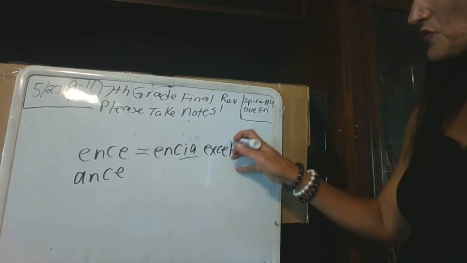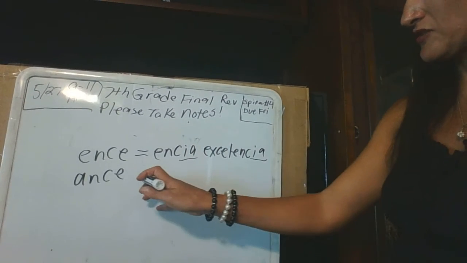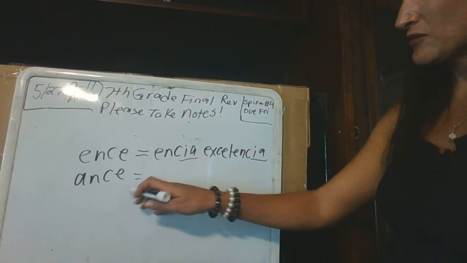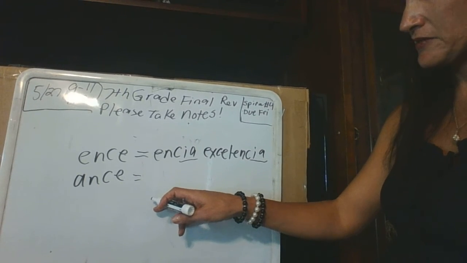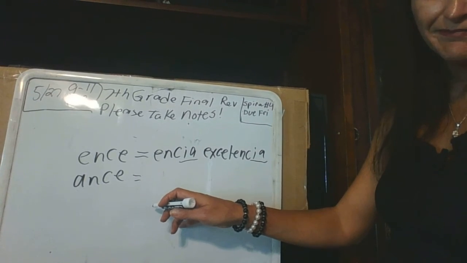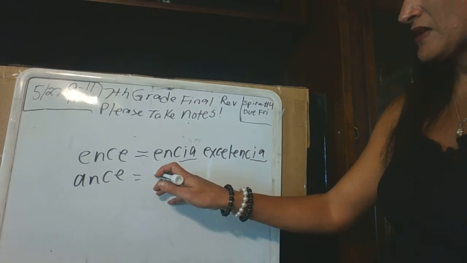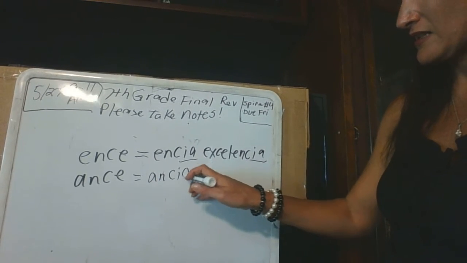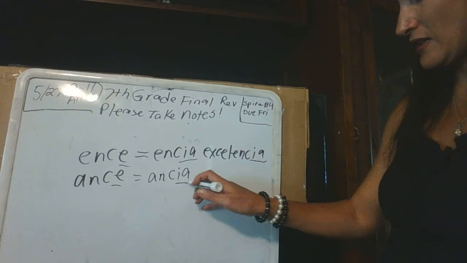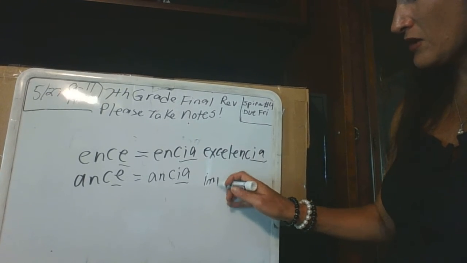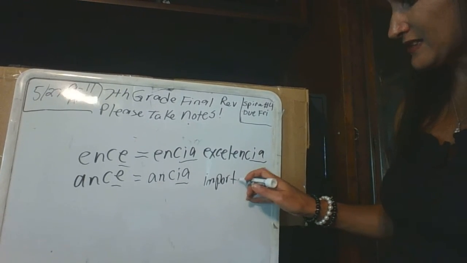Okay? Notice there's only one L because you can't have double consonants. And then if you had a word that ended in A-N-C-E, like importance, it would be importancia. Again, you change the E to an IA. So, importancia.